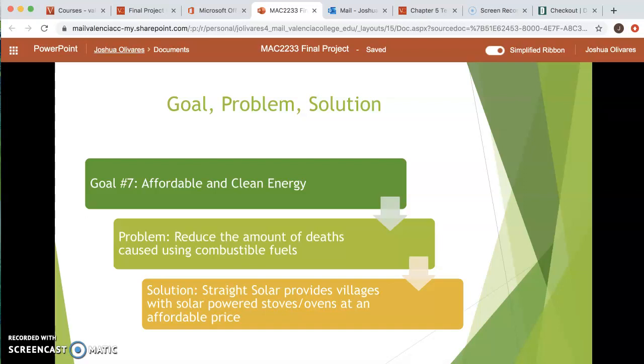Stray Solar's goal focuses on affordable and clean energy. A problem we are having is to reduce the amount of deaths caused by using combustible fuels. But we have created a solution: Stray Solar provides villages with solar-powered stoves/ovens at an affordable price.